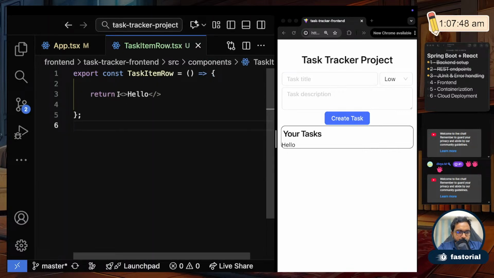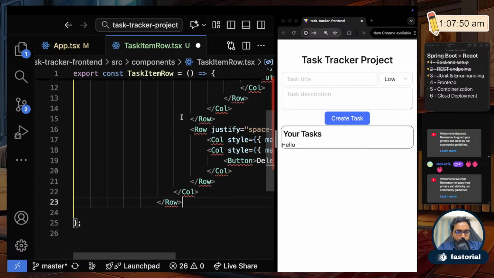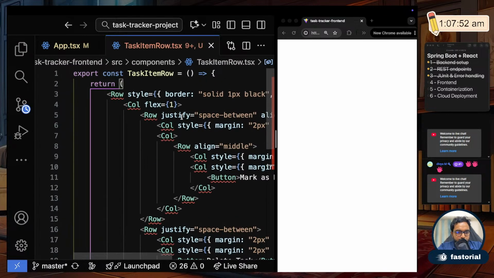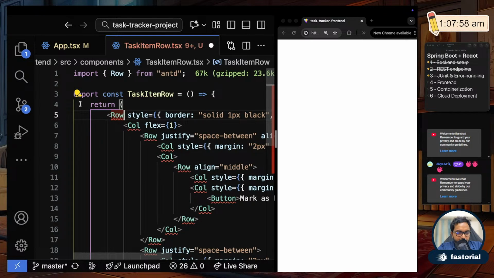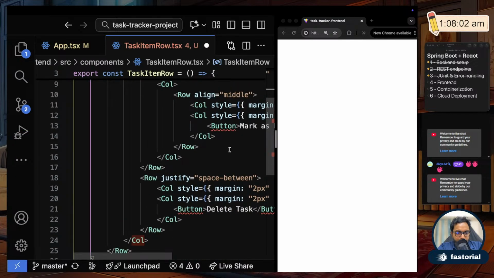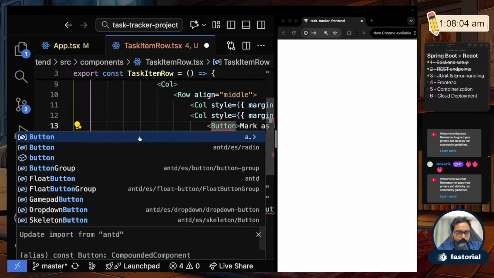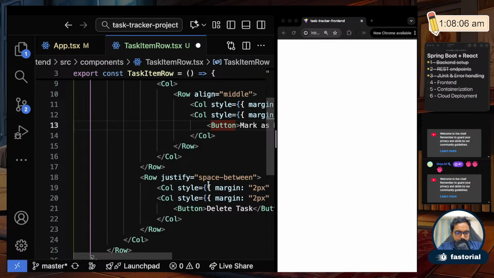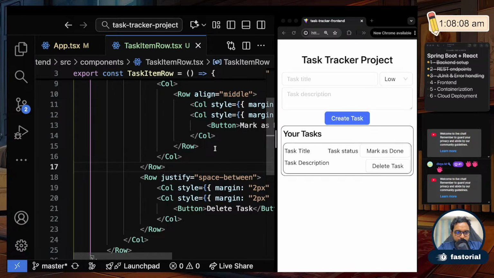Okay, so instead what I should do, I'll return that whole content that we wrote, right, with the row and stuff like that. So I'll save that, but these things are not imported, so let me import them. I'll import row, column, button, and I think that's it. So if I save this now, you see, we got back the items.